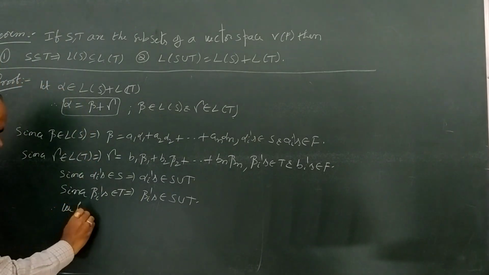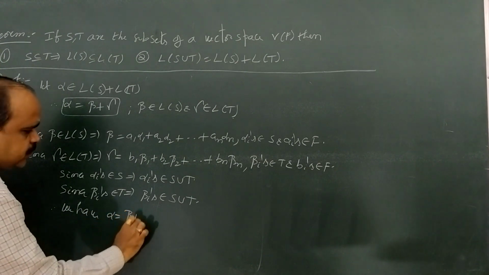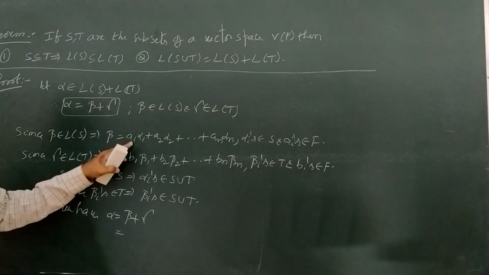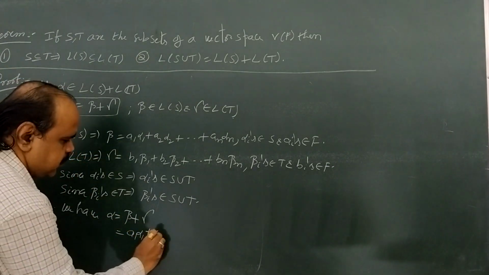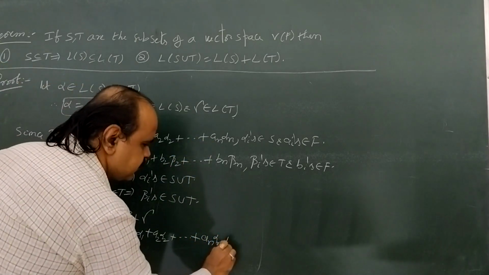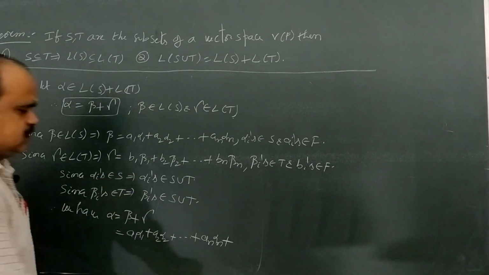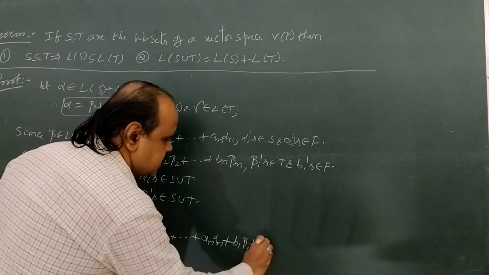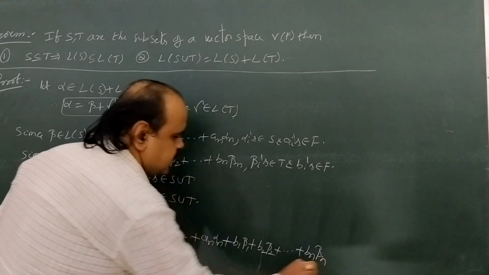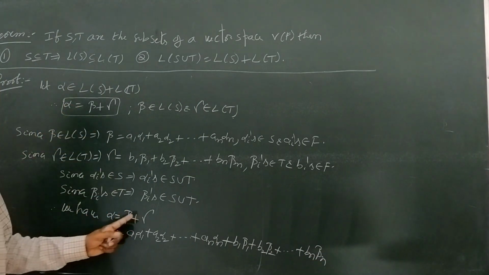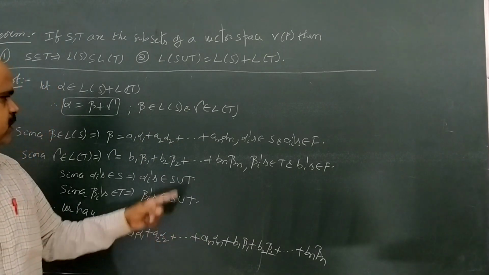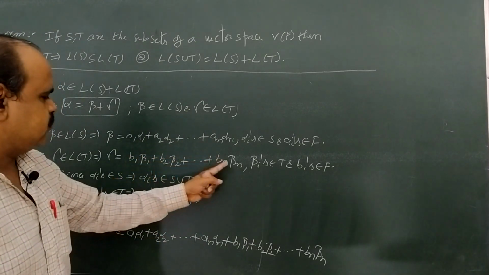Therefore, we have alpha equal to beta plus gamma. That equals, here beta means a1 alpha 1 plus a2 alpha 2 plus and so on plus an alpha n, plus gamma, which means b1 beta 1 plus b2 beta 2 plus and so on plus bn beta n.